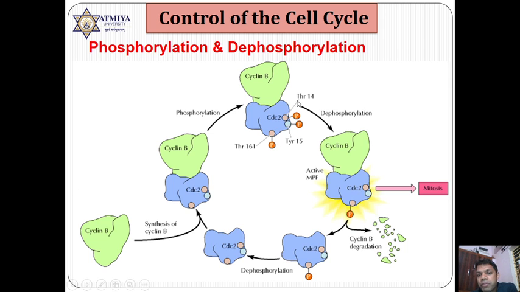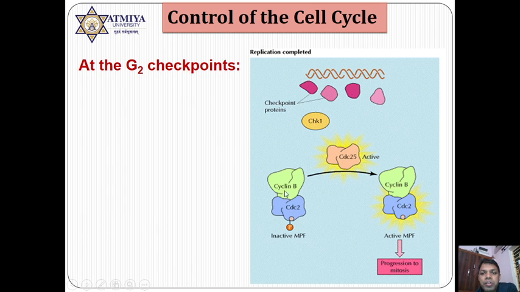Due to removal of phosphorus from the 14-15 position, now only 161 remains present, and due to only 161 position, it is activated and the cell crosses from G2 phase to M phase, and MPF plays an important role in mitosis. In mitosis, only during anaphase, the anaphase promoting complex acts. Now cyclin B is degraded, and the next cycle will continue. So remember, CDC25 plays an important role here in the G2 checkpoint.